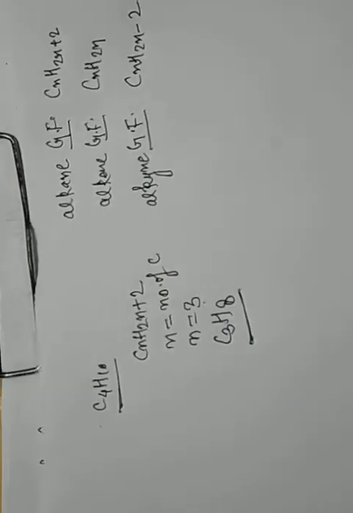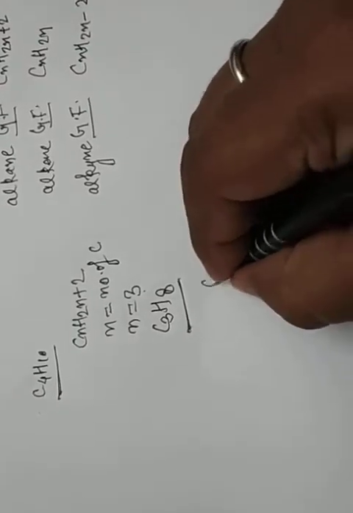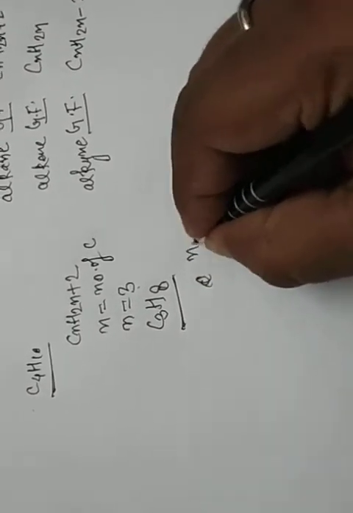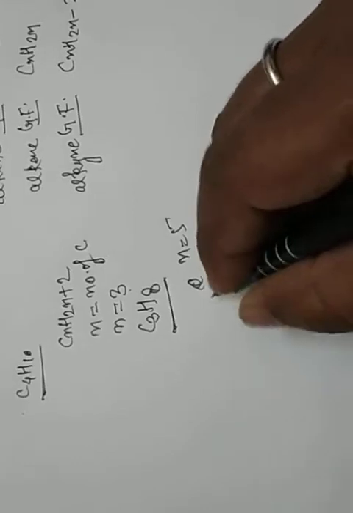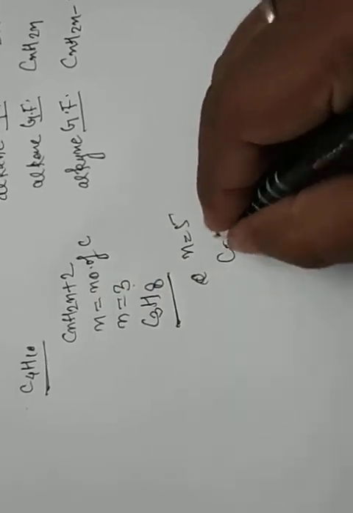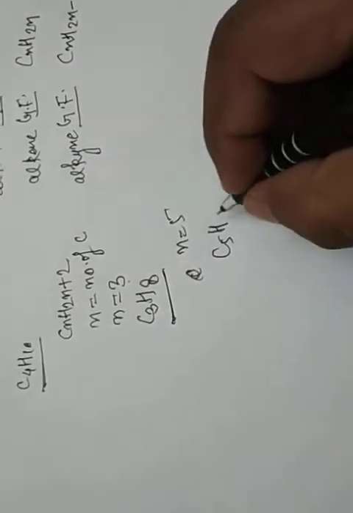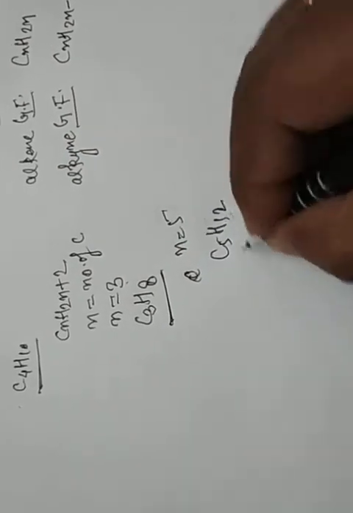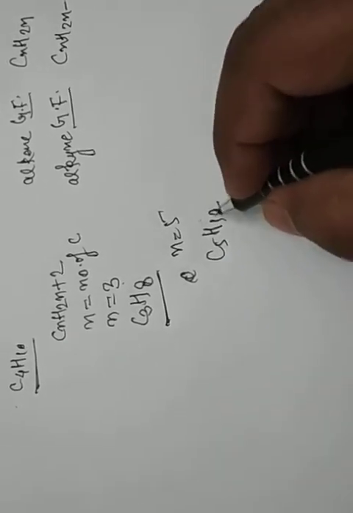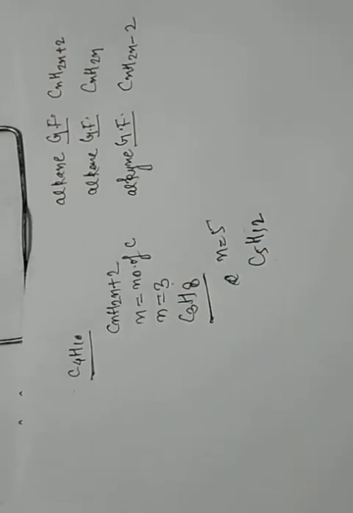C3H8, it means this is propane. Suppose n is equal to 5. Put the value in the formula: C5, H 2 times 5 is 10, plus 2 is 12. So C5H12, just double plus 2. This is a short form of alkane.